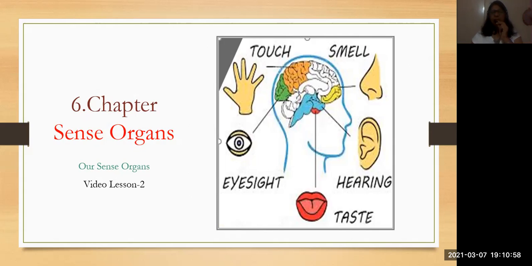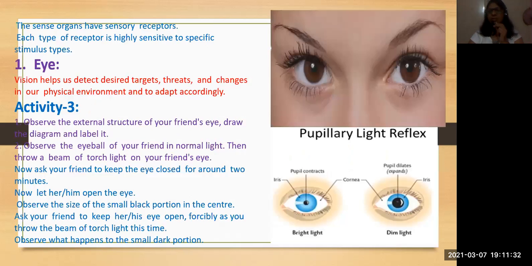Now the second video lesson, in which we go through our sense organs, starting with the eyes. What is the structure of the eye, how does it work, and what are its defects? We can discuss them in detail here. You can see sense organs sending messages to the brain, where the brain shows the response to all these senses.